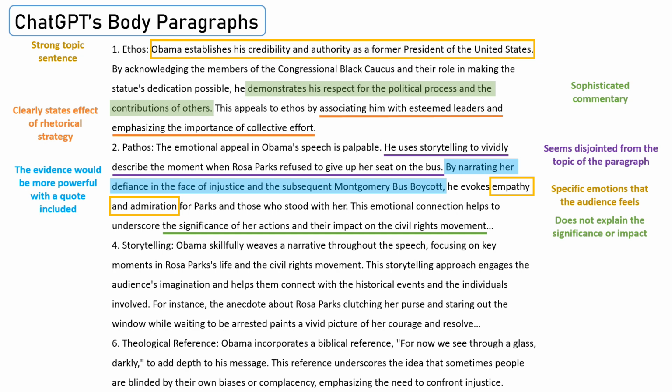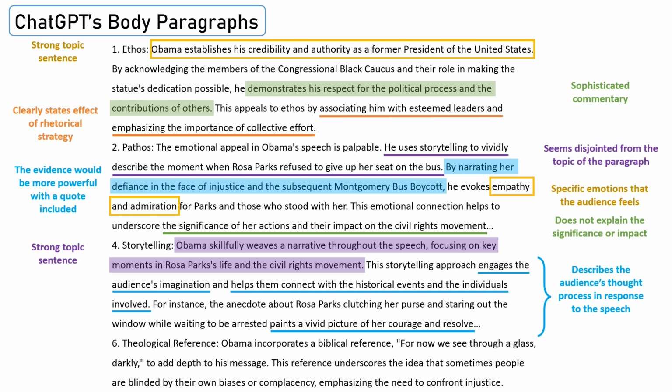Number 4, storytelling. "Obama skillfully weaves a narrative throughout the speech, focusing on key moments in Rosa Parks' life and the civil rights movement." That's a strong topic sentence. "This storytelling approach engages the audience's imagination and helps them connect with the historical events and the individuals involved. For instance, the anecdote about Rosa Parks clutching her purse and staring out the window while waiting to be arrested paints a vivid picture of her courage and resolve." This whole section is an example of solid commentary because it describes the audience's thought process in response to the speech.